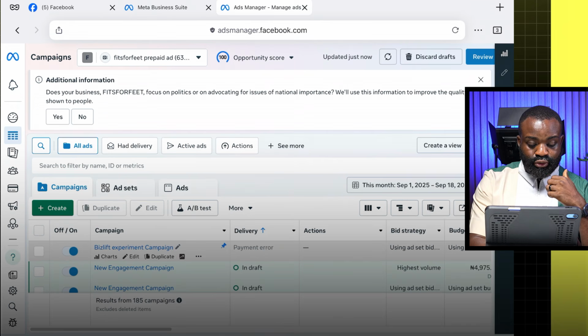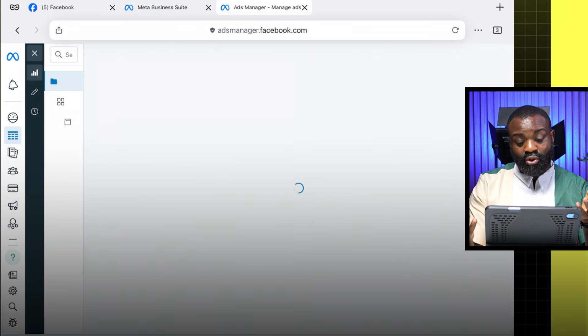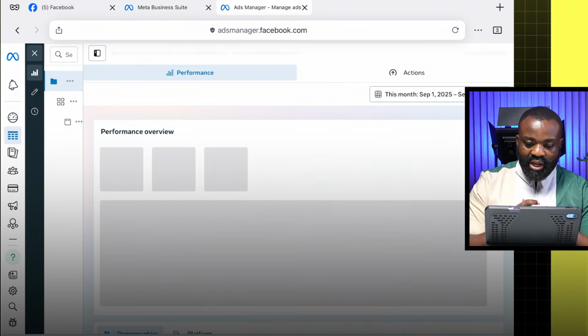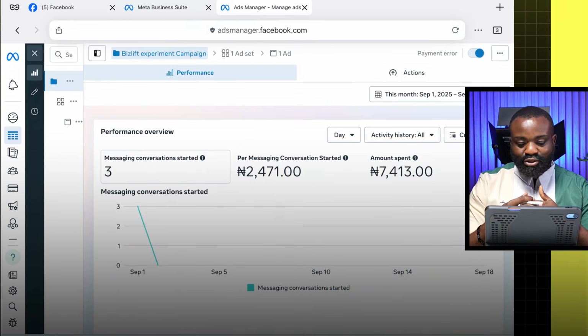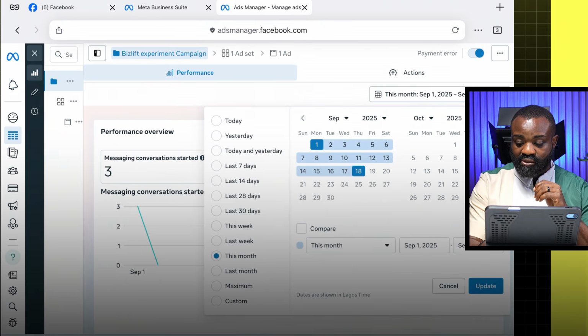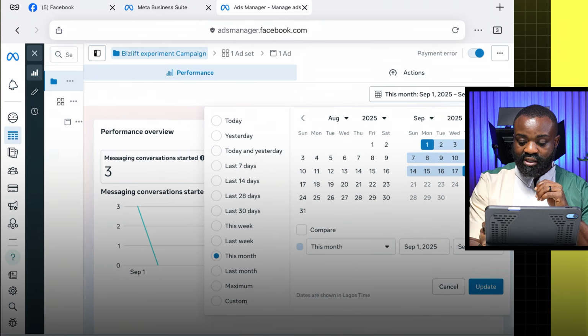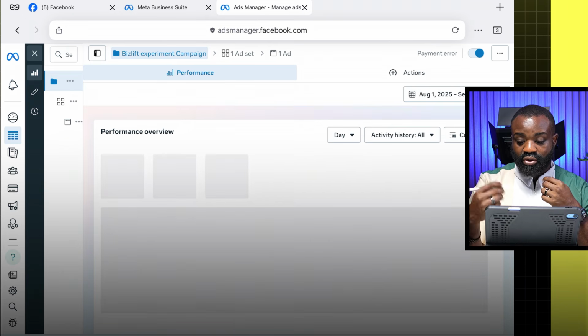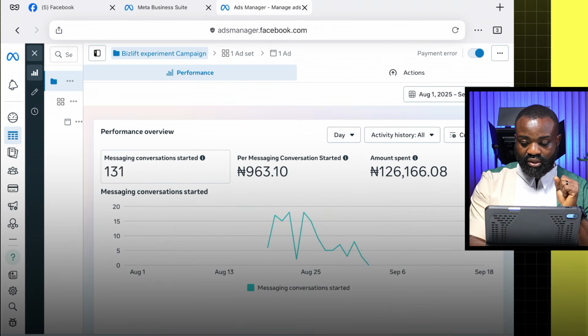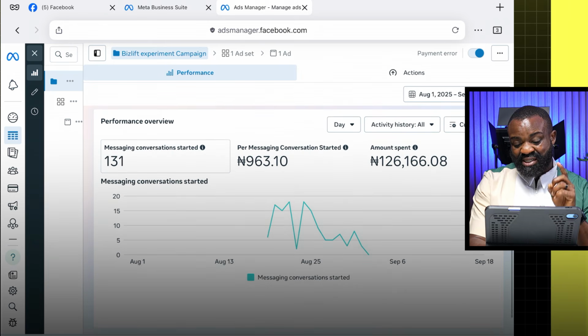I'm just going to go into the charts to show you what the numbers look like, because again, I don't want it to seem like, what did you do, how did you do it? Let's see the results. I'm going to extend the range to August 1 to 18th, just to give you a complete view. This is the number of messages we were able to generate, 131. We're spending 963 naira per message, and 126,000 naira was spent in total.